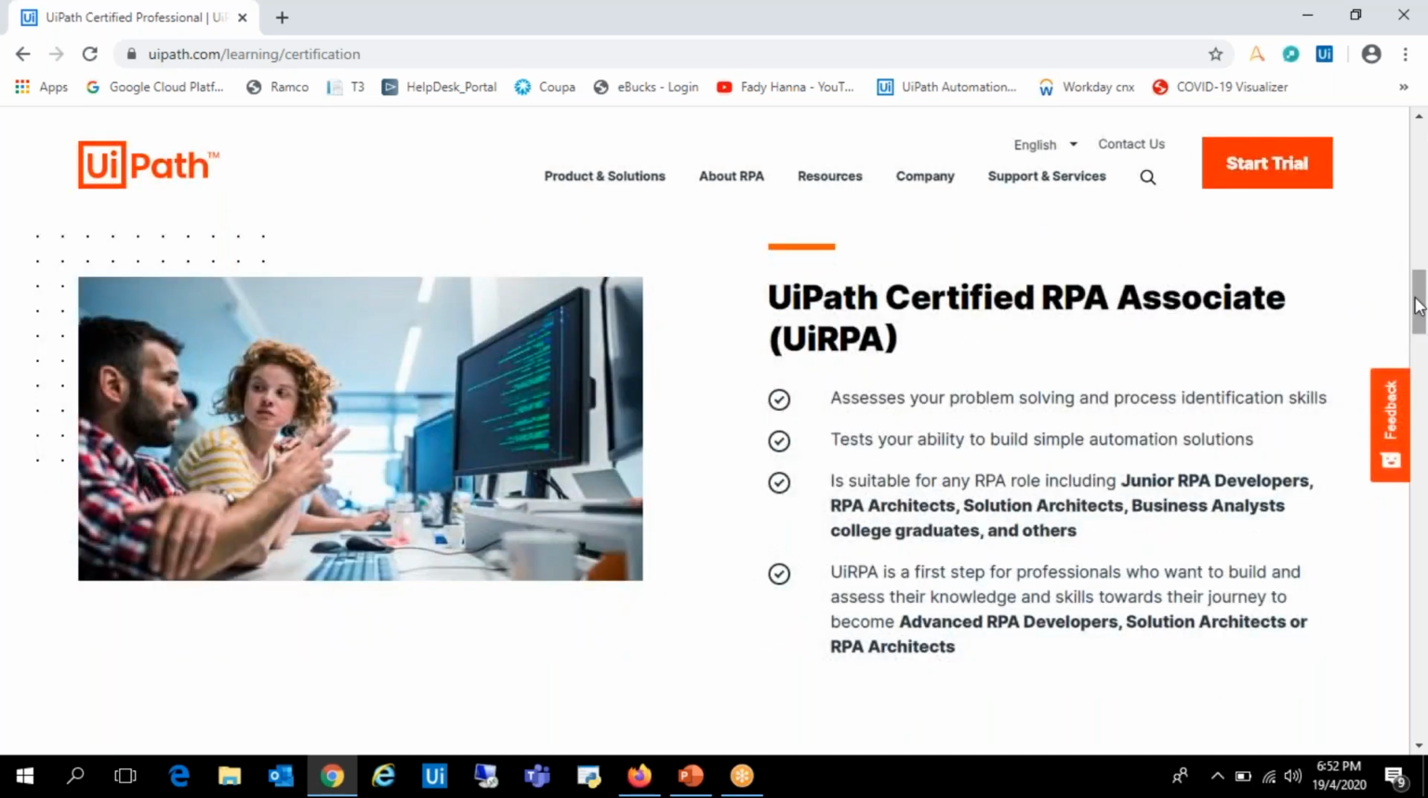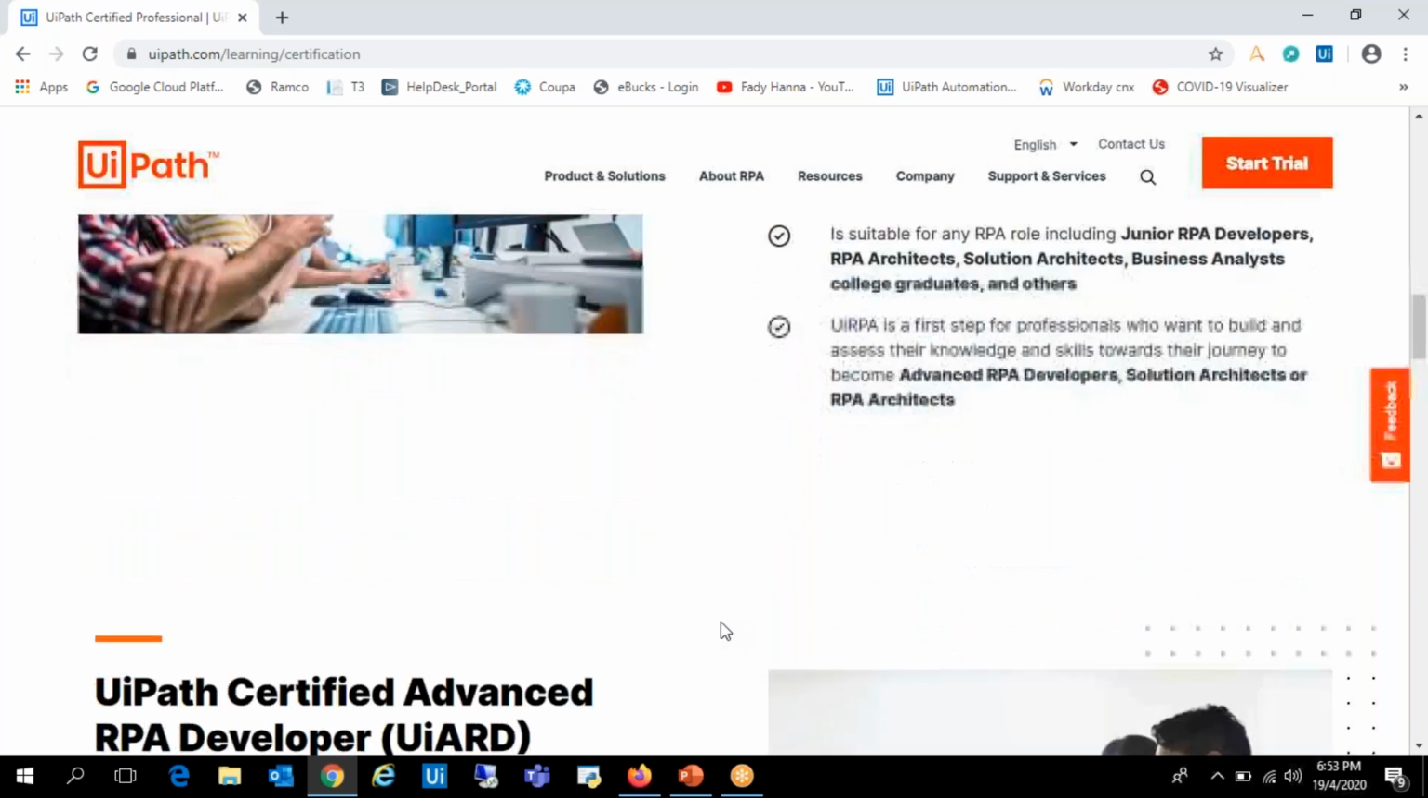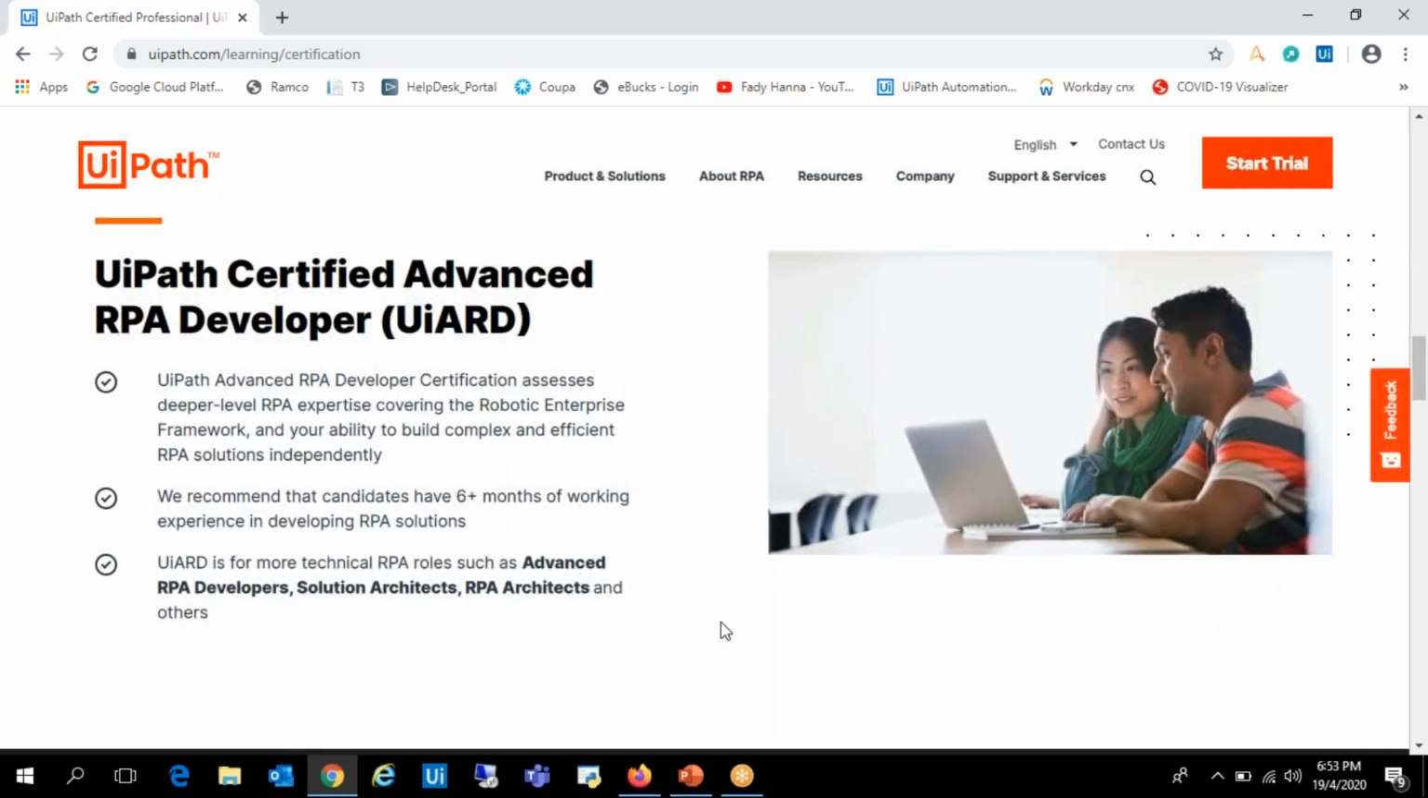The first certificate is UiPath Certified RPA Associate, as they name it. This is mainly targeted at junior developers who have recently joined or just have some knowledge of UiPath Studio, Orchestrator, Robots, and Tray. The other certification is UiPath Certified Advanced RPA Developer.